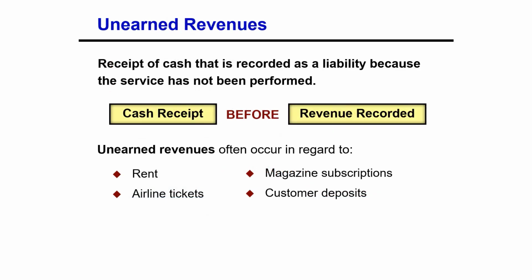Let's talk about unearned revenue, as it is another category of deferral adjustment. Companies record cash received before revenue is earned by increasing a liability account called unearned revenue. Items like rent, magazine subscriptions, and customer deposits for future service may result in unearned revenue. Unearned revenues are the opposite of prepaid expenses. Indeed, unearned revenue on the books of one company is likely to be a prepaid expense on the books of the company that has made the advance payment.